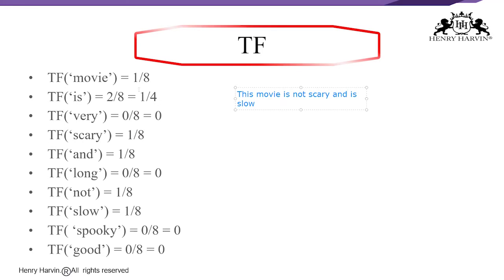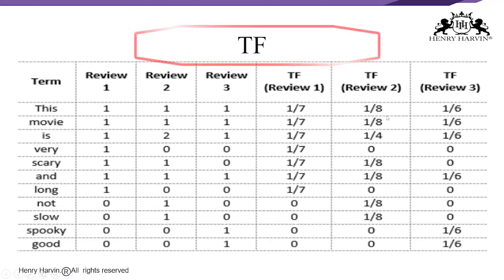Movie has appeared only once. If you take "is", it has appeared twice, that's why I have written 2 by 8, which is equal to 1 by 4. Very is not there, that's why we are writing it as 0. And scary is there only one time out of 8, and "and" has appeared only once. This is how it is being written. Hope this is clear. This is how term frequency is being found. Let us write for all the 3 sentences now: review 1, review 2, review 3. For all the cases it is being written, right? Okay, clear now?